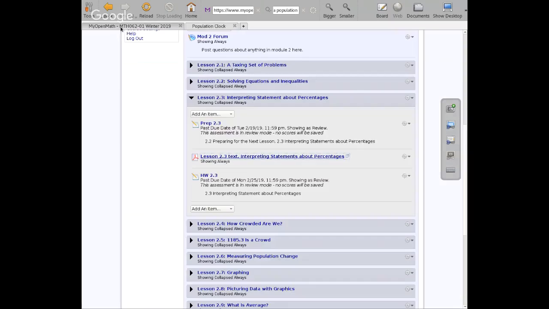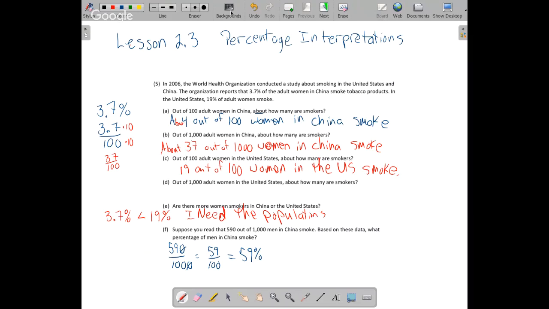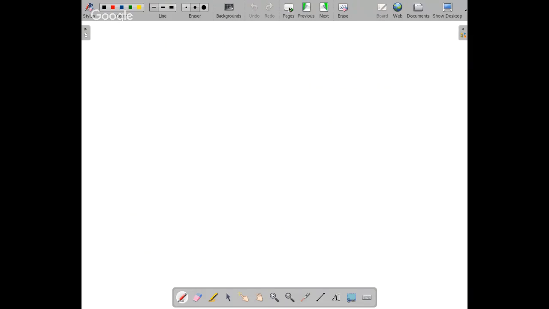All right, so back to my board. New page. So we would have to check. So for China, we've got 3.7%, which turned into a real number divided by 100, times the Chinese population, which was 1.4 billion. So a billion is what? A bunch of zeros.